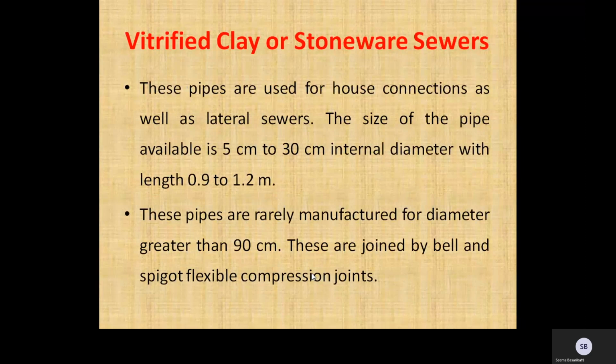These pipes are provided with spigot and socket ends, and hence these pipes are joined by socket and spigot joint. The Indian standard IS 651 1992 provides the detailed specification for the stoneware pipes. The stoneware sewers are generally used for house drainage and for laterals.